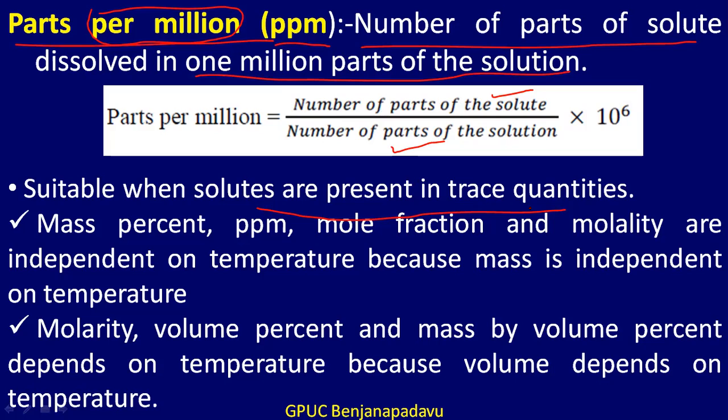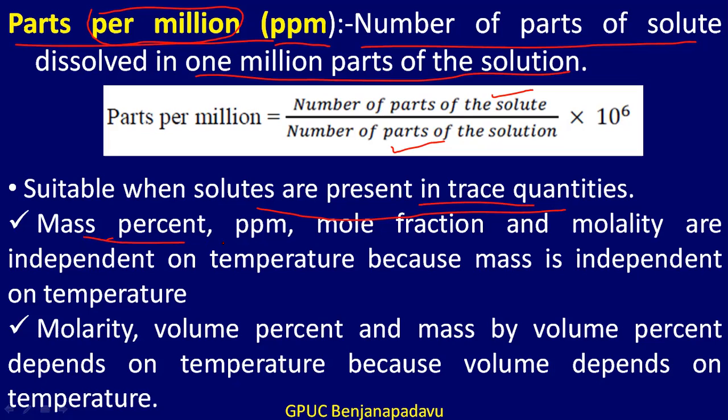You might have observed outside the gates of industries, a board running with how many ppm of different metals are present. You might have observed this when going near big industries. Okay, so ppm is suitable for measurements in trace quantities.